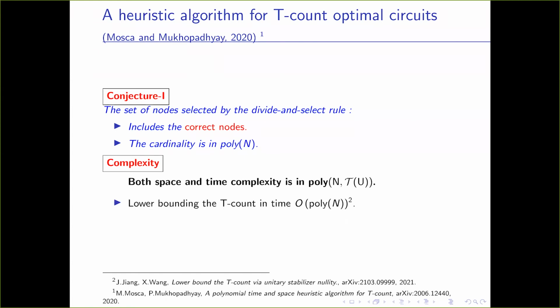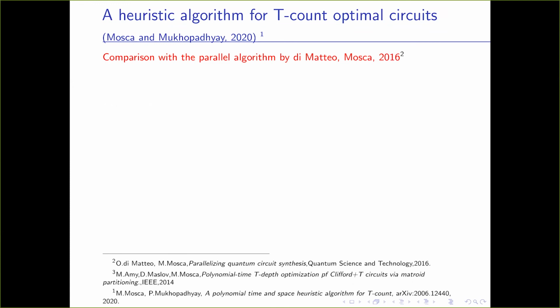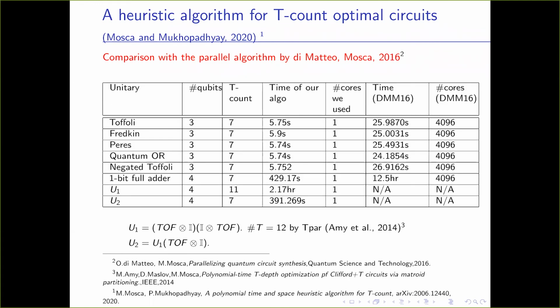Now, to put some things in perspective, it has recently been shown that lower bounding the T count of an exactly implementable unitary has complexity of order polynomial in N. In comparison to that, we actually synthesize the T count optimal circuit in roughly this much complexity, polynomial in capital N. Now we give some implementation results.